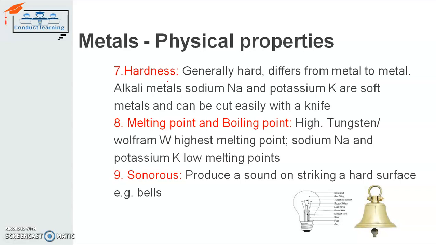Melting and boiling point, as we discussed before, is very high for metals. If you specifically take the example of tungsten, tungsten is a material that is used in filament bulbs. Tungsten has a very high melting point. It can withstand temperatures up to 3400 degrees Celsius, and that's why it is used in bulbs, right?